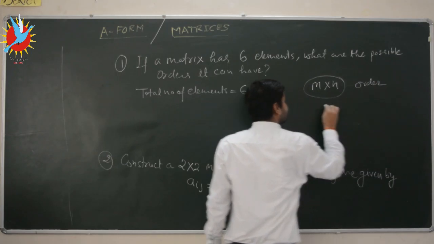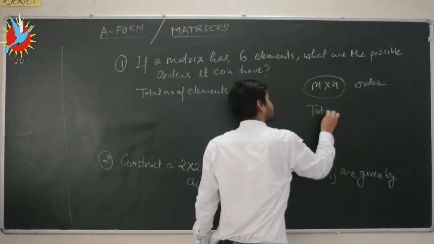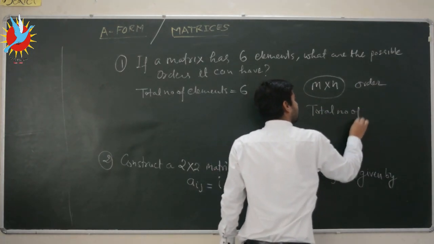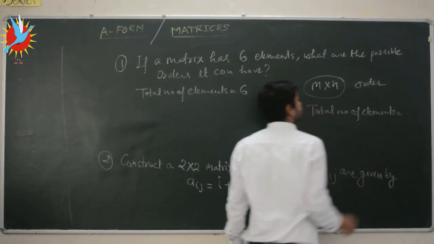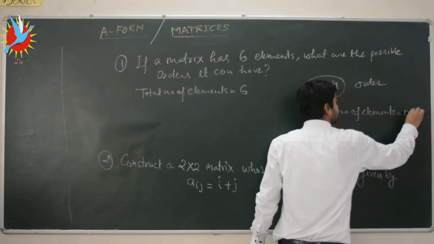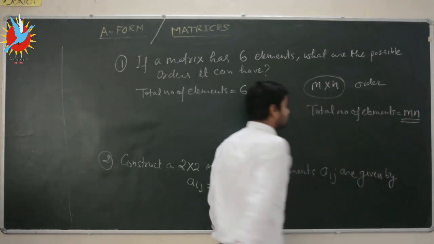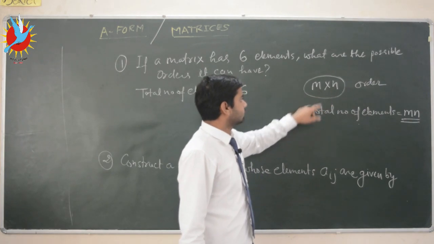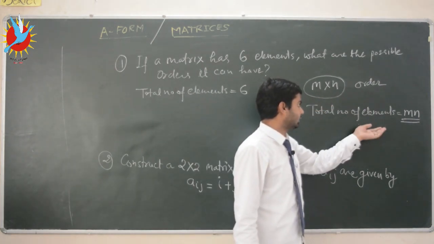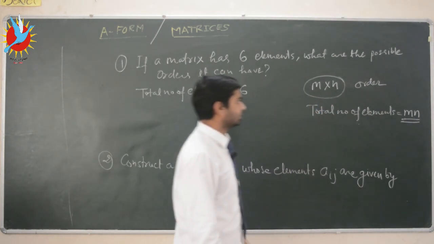So if the order of a matrix is m by n, this is the order, the total number of elements possible will be m into n, that is mn. Okay, so if a matrix has order m by n, the total number of elements in that matrix will be m into n, that is mn.